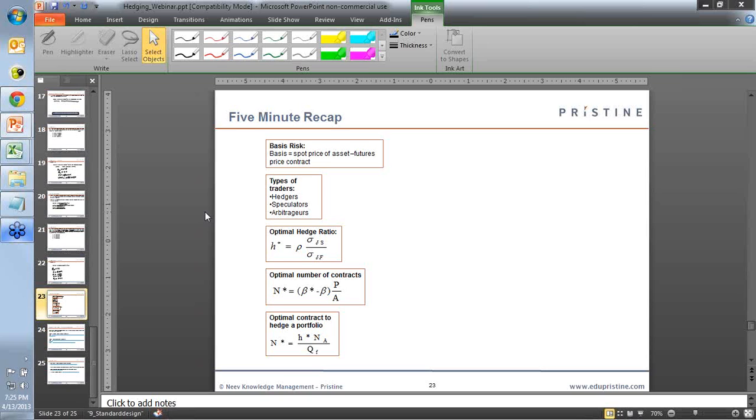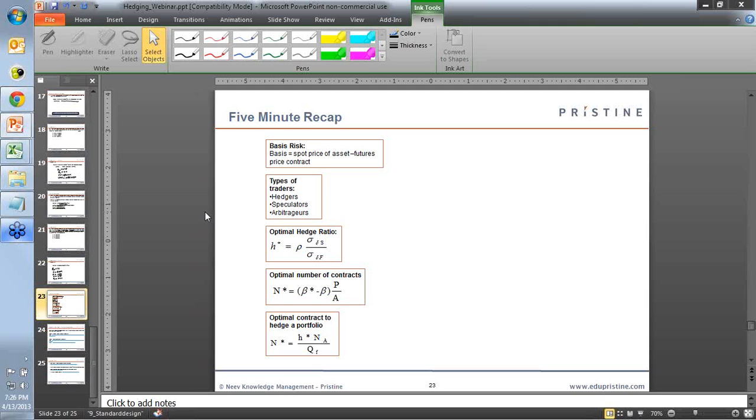So the basis is the spot price of an asset minus the futures price of the contract. The types of traders are hedgers, who basically want to consolidate their position and minimize losses. Speculators want to ideally predict the trend the market is going to take and then try to profit from it. Arbitrageurs look for positions where a similar asset, or an entity that should be valued similarly at two different places, is actually not valued correctly, so they can exploit the difference in the valuation.